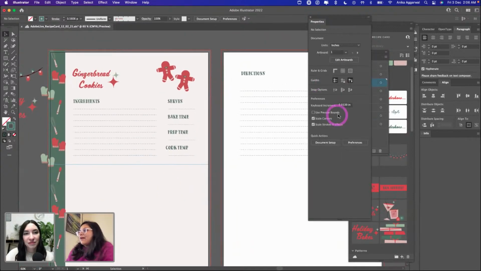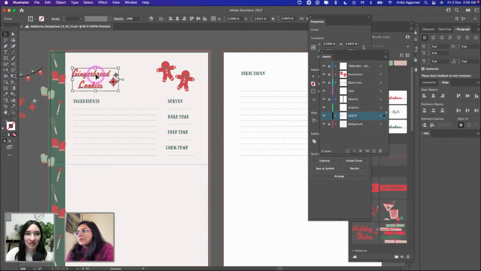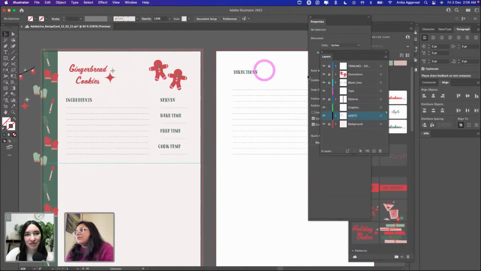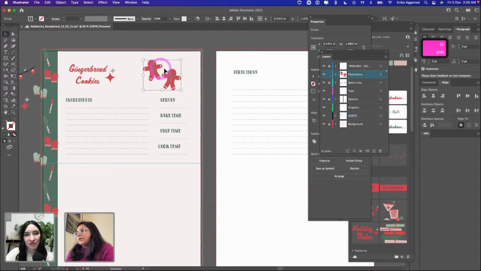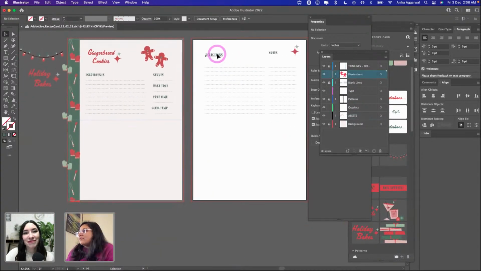Okay, so now we have the blank lines on a separate line. Let's hide that. We have the illustrations here. Okay, let's lock that as well. And then we have gingerbread cookies. Maybe I want to align it just a little bit like this. Okay, yeah. And maybe these should be just a little bit here. Let me bring this here. Okay, awesome. And then we can actually make copies.